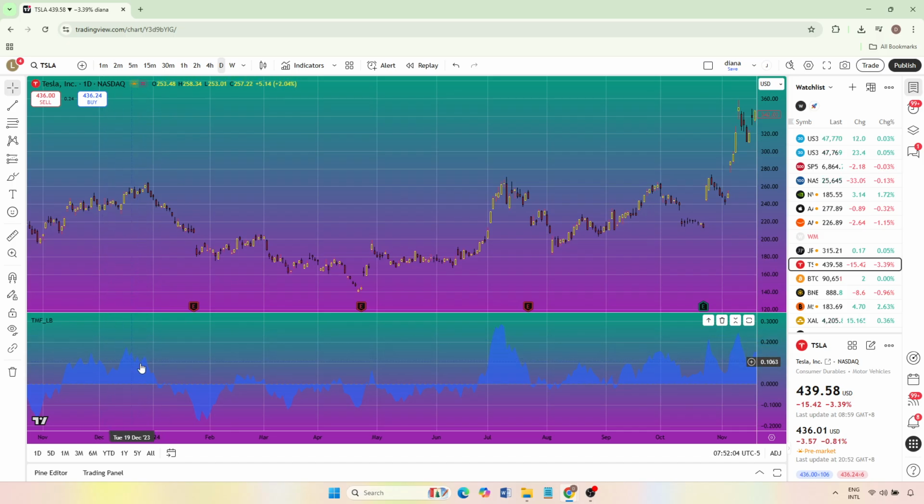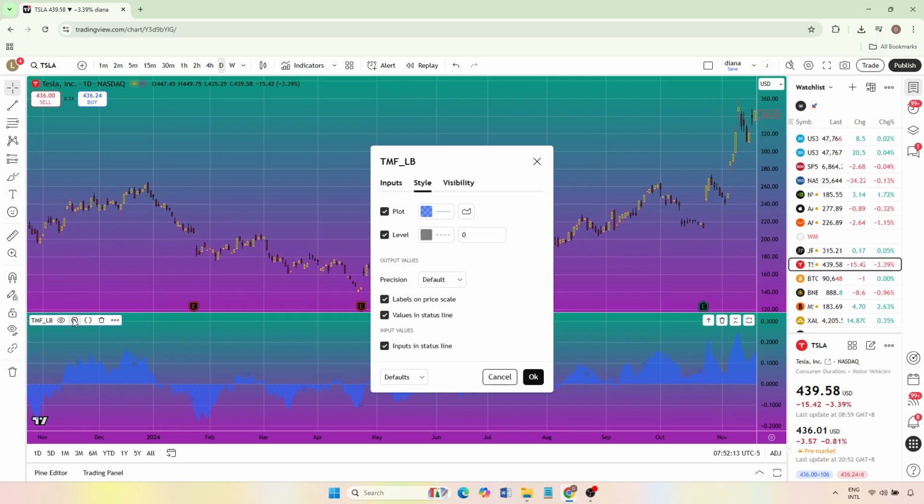With both indicators added, let's adjust the settings so they match your trading style. On your chart, hover over Twiggs Money Flow in the indicator list on the left or directly in its panel. You will see a small gear icon which opens the settings. Click that gear to bring up the configuration window.